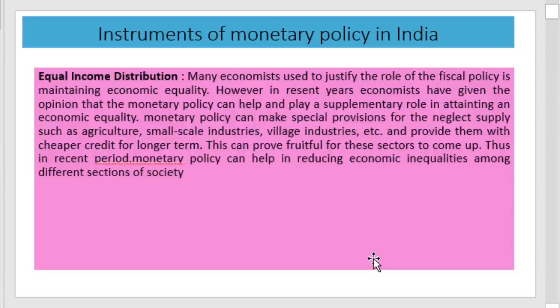The next one is equal income distribution. This is also a part of the growth objective of monetary policy. That is, the monetary policy should be framed in such a way as to reduce the imbalances among regions, various categories of people, etc. If we examine the instruments of monetary policy, we could see that they are framed to achieve equal income distribution in the economy. These are the objectives of monetary policy.